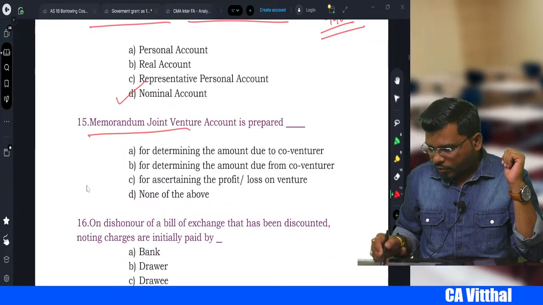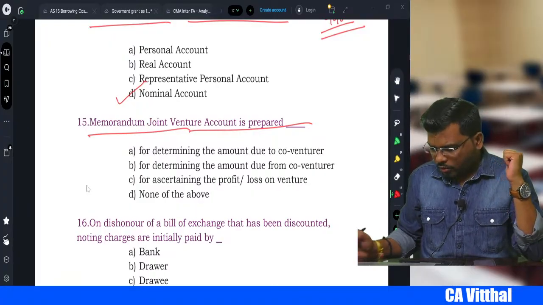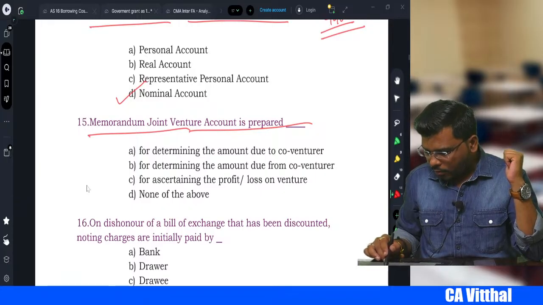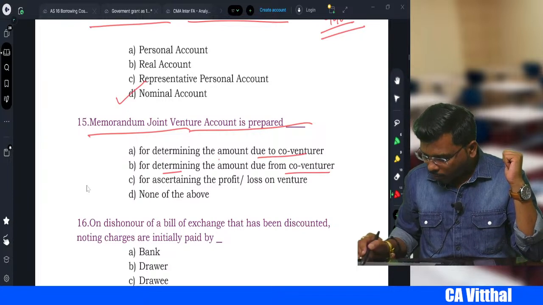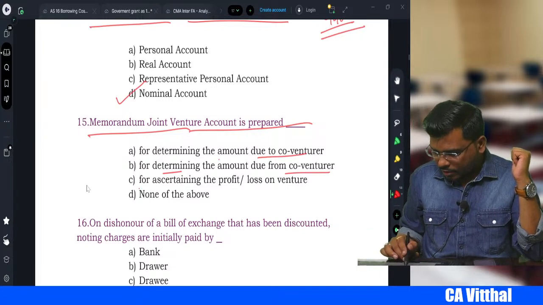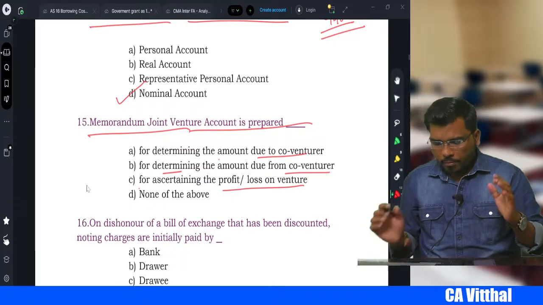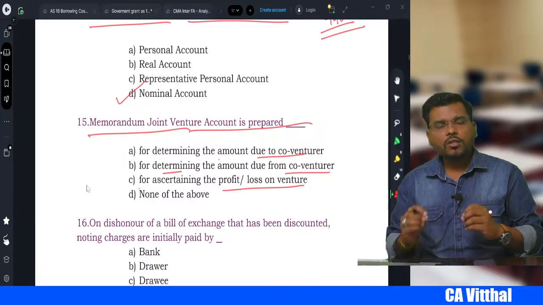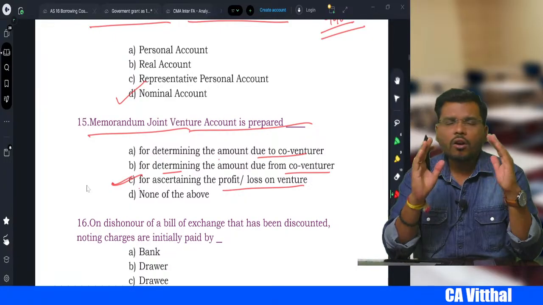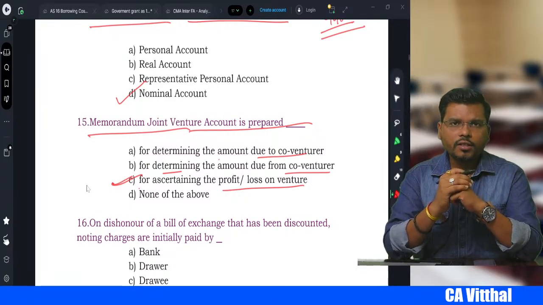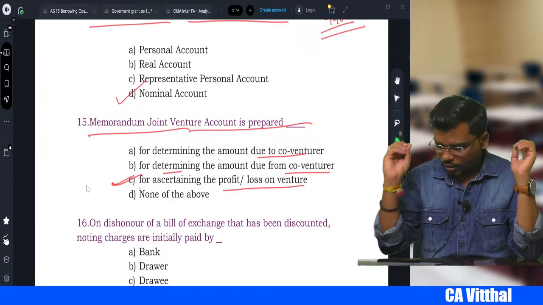Memorandum of joint venture account is prepared. Why do we prepare the memorandum of joint venture account? For determining the amount due to co-venturer, for determining the amount due from co-venturer, for ascertainment of profit or loss on the venture. So always remember, memorandum of joint venture also we prepare for ascertainment of profit or loss, right, my dear students? There is no other purpose for preparation of memorandum of joint venture account, right?